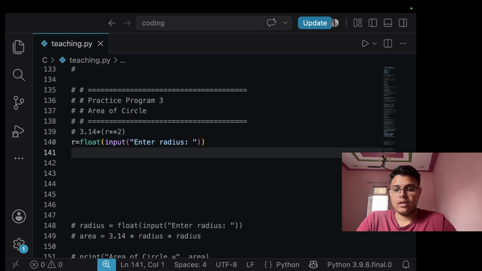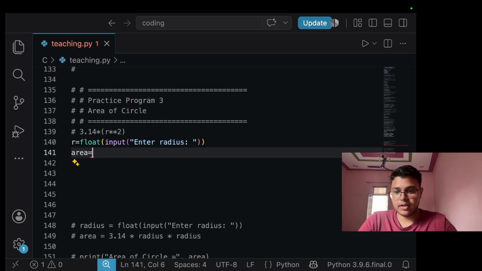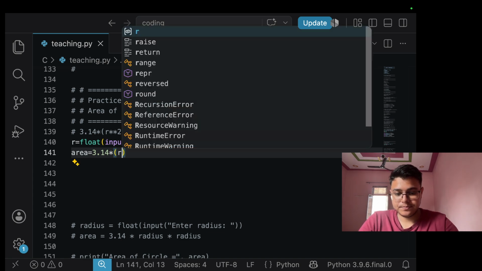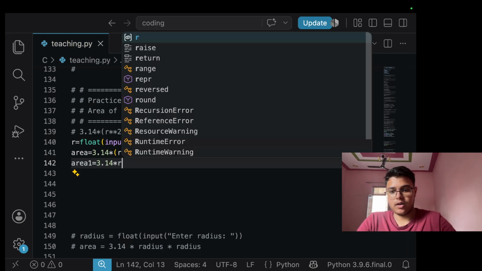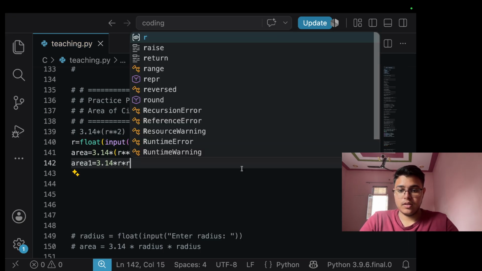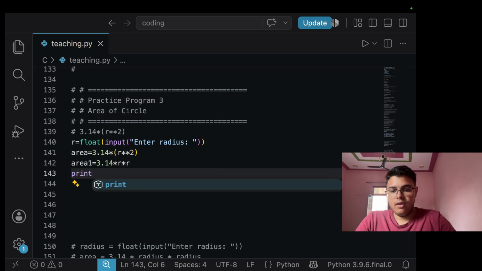Now we will make another variable, which is area, and area equals 3.14 multiplied by r square. Wait, let me show you by this. We make 2. Okay, 3.14 into r into r. Now let me show you they both are correct. They both mean the same basically.